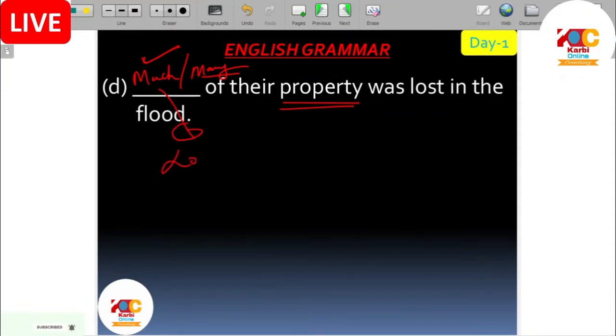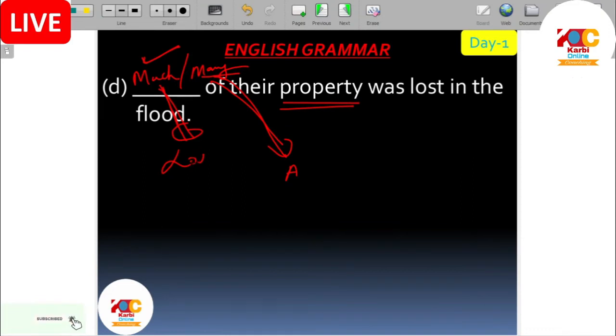Other synonyms of much are plenty, lots of, a large quantity of. We are talking about quantity. But in place of many we can use a great number of, a large number of. We are talking about number. Many is used to denote number, whereas much is used to denote quantity.